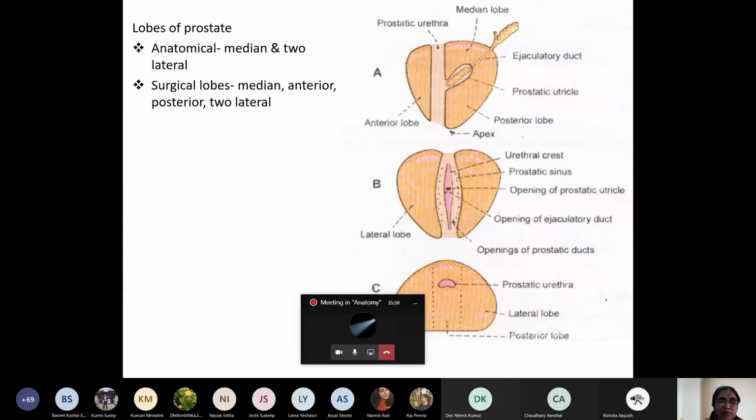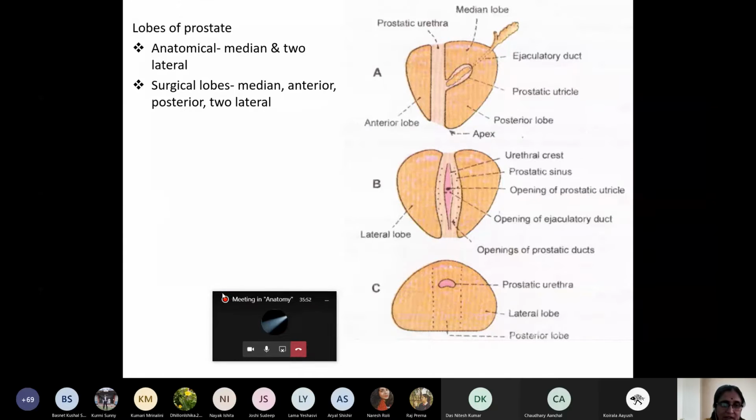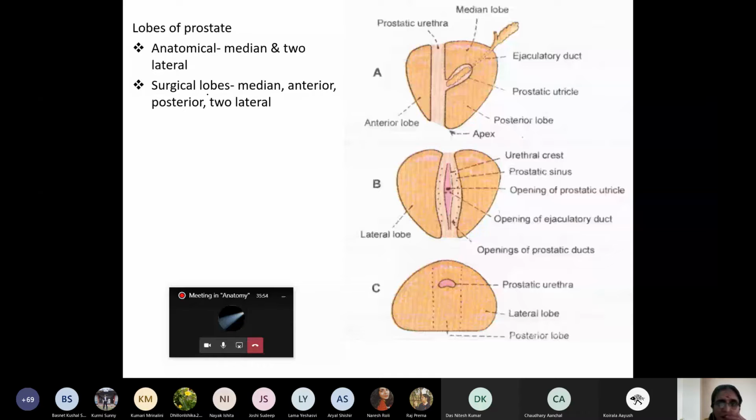Now the lobes of the prostate. Anatomically there are two kinds: one is the median lobe, which you can see here, and two lateral lobes. But surgically, the surgical lobes are very, very important clinically. Surgically there are 5 lobes: median lobe, anterior lobe, posterior lobe and 2 lateral lobes. Total 5 lobes. Anatomically how many lobes? 3 lobes: median and 2 lateral.